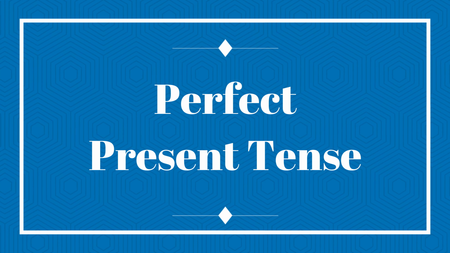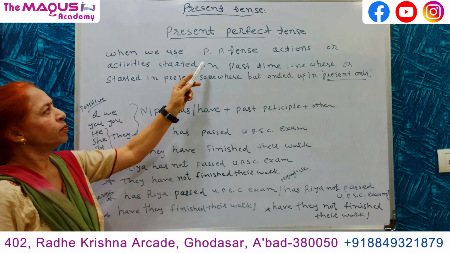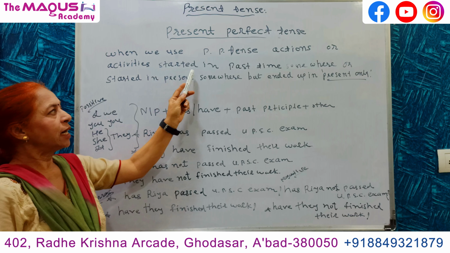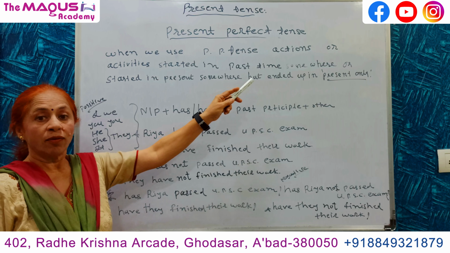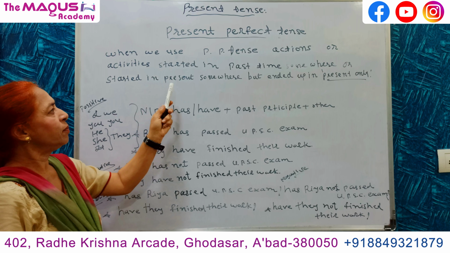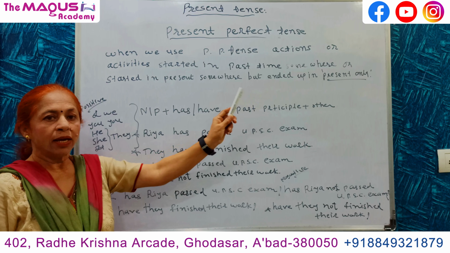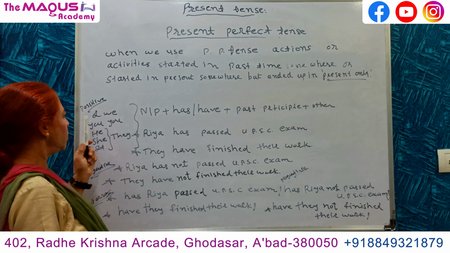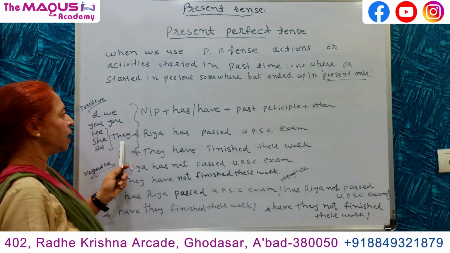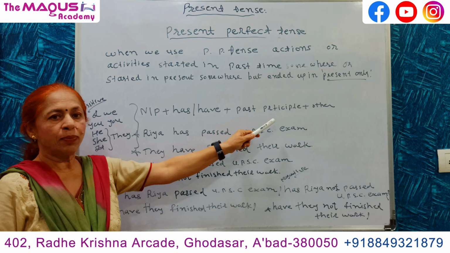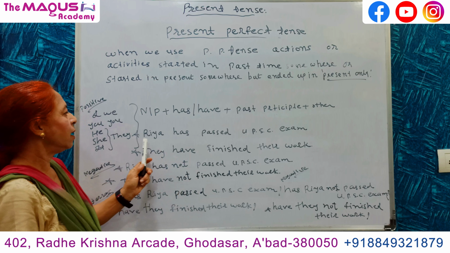Present perfect tense. We use present perfect tense for actions or activities started in the past, or started in the present, but ended in the present only. Positive table: I, we, you, he, she, it, they. Noun, pronoun, has, have, past participle, other part of the sentence.